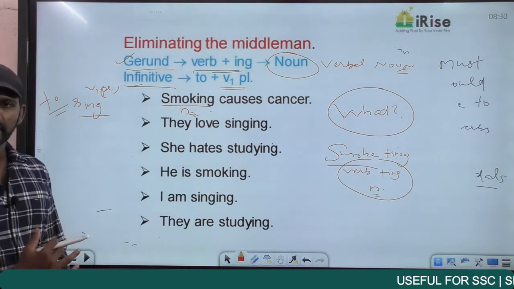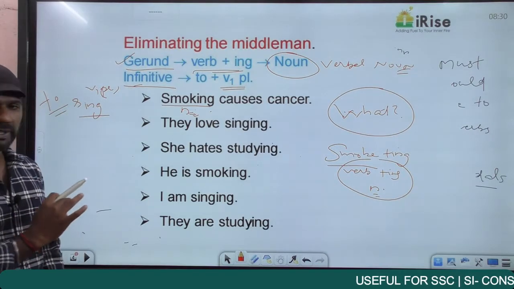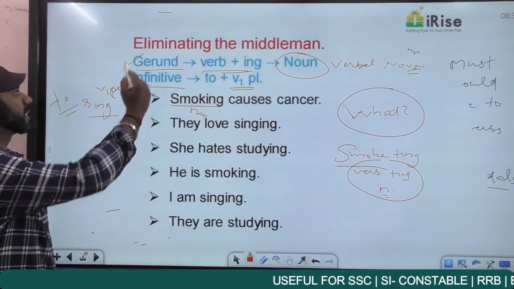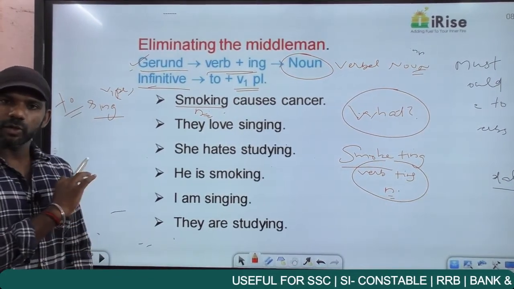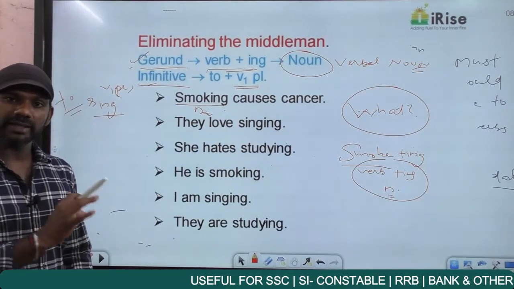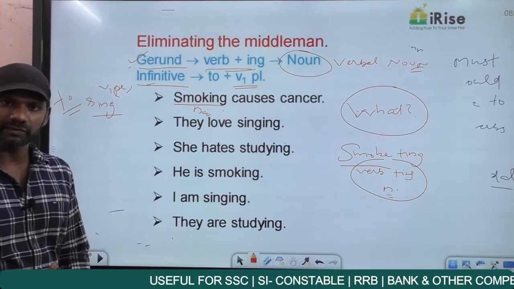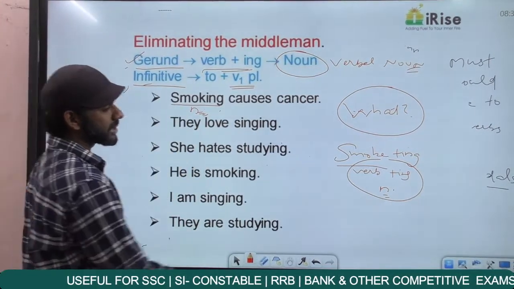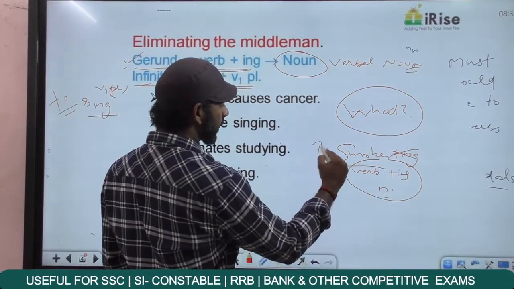So what causes cancer? The answer is smoking. Smoking becomes a noun here. An ing word acting as a noun, so smoking becomes a gerund. Without changing the order, we can convey the same idea in the infinitive form. To make it an infinitive, I'll just remove the ing and put to in front of it.